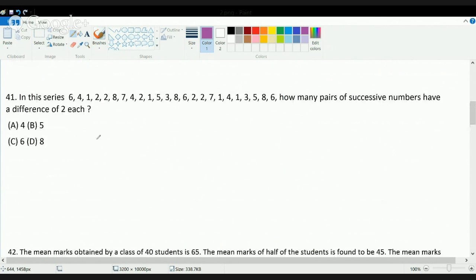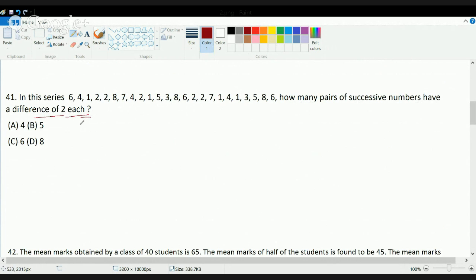Now next, in this series, this is a very simple question, but a lot of students can make a silly mistake. So in this question, you have a series. You have how many pairs of successive numbers which have a difference of 2.